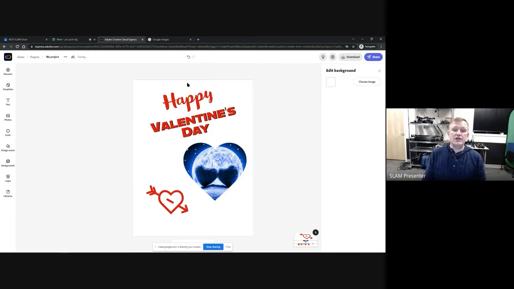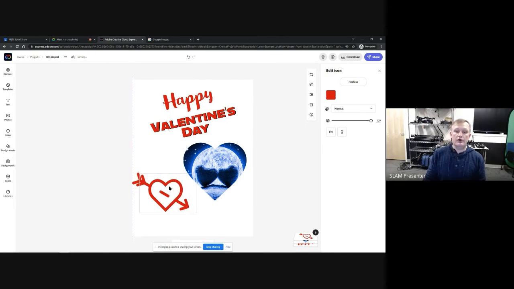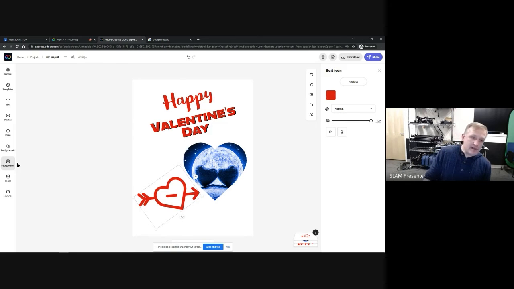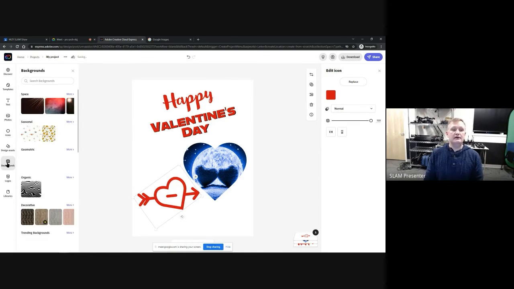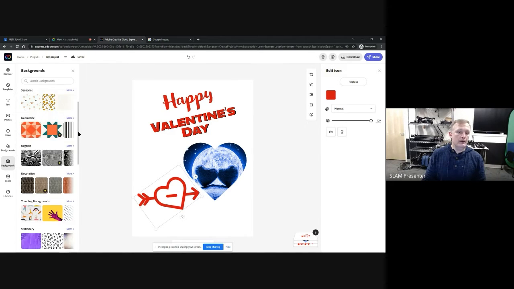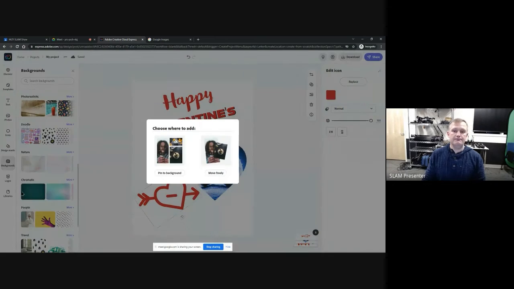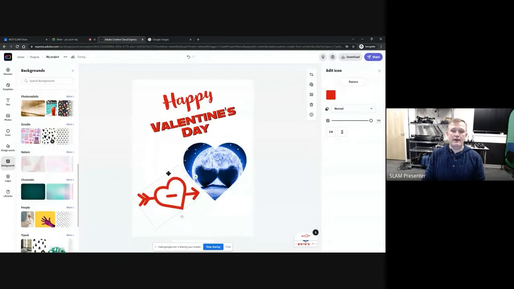But I'm going to change the background color as well. So the t-shirt design could be one color, and the text themselves or the graphics themselves would be one color you can add here. And these, again, you can turn or flip around or add a bunch of them if you want to. I'm going to go over to the left side one last time here. We've got backgrounds, and that's where I might add. If I just want to do a single color here, we'll just do a color here. And we'll pin it to background.